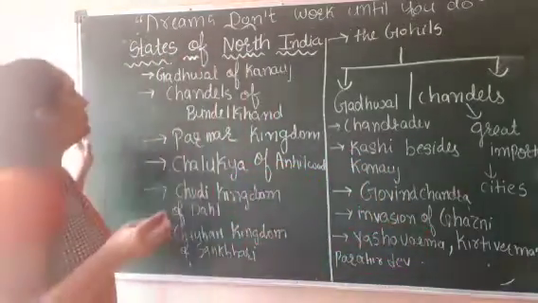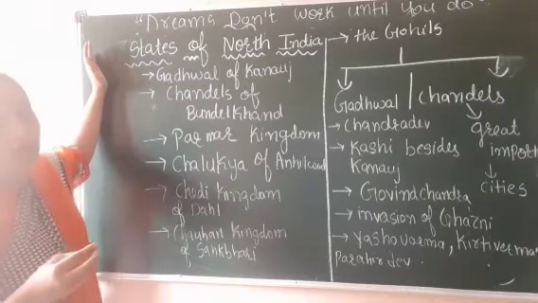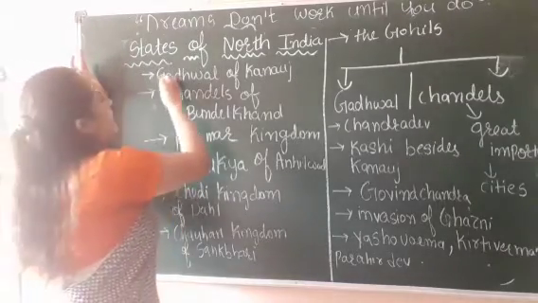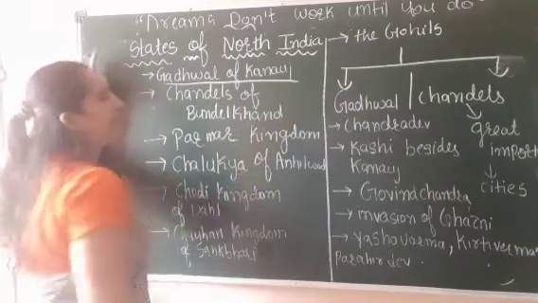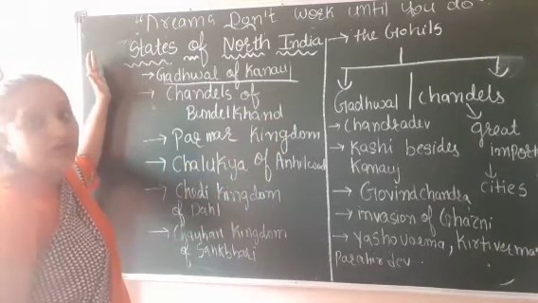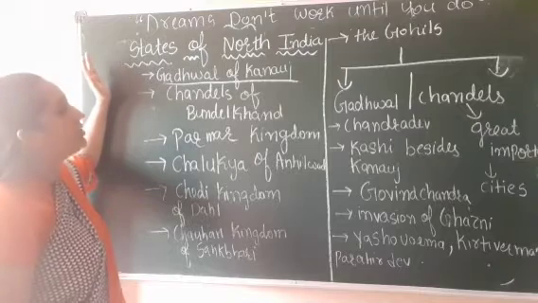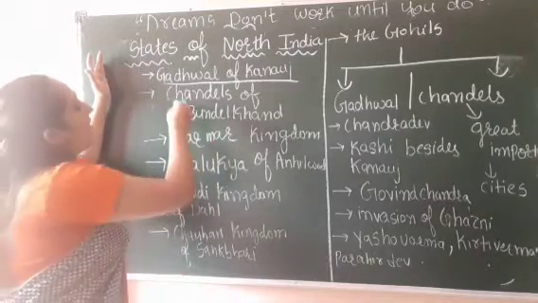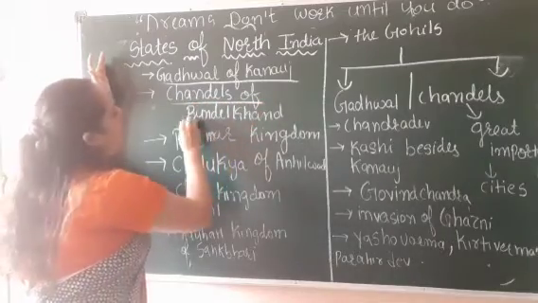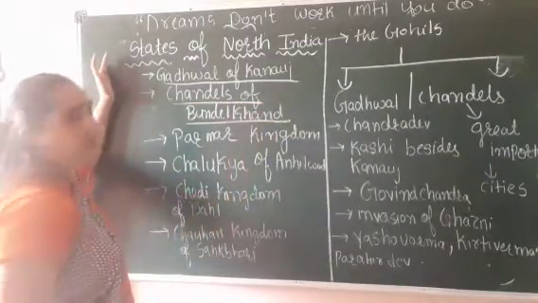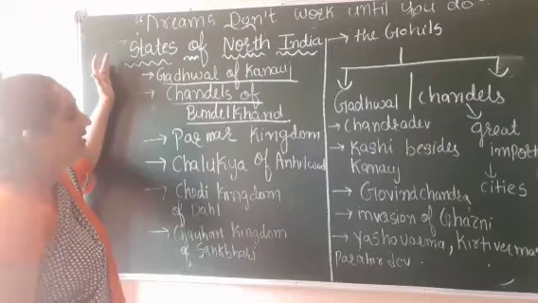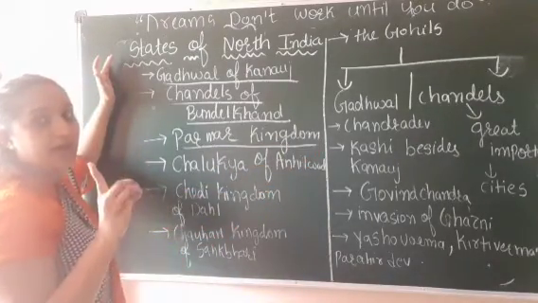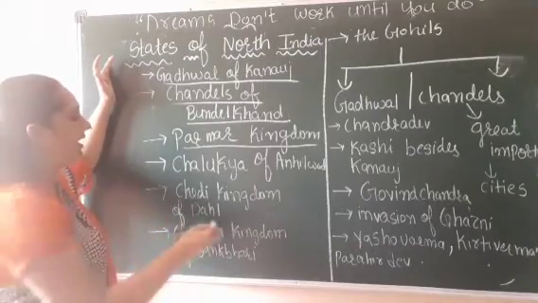Okay, now first we will start with the north part of India. Gadwal of Kannauj. Gadwal place was where Harshvardhan was ruling, right? So they established Gadwal of Kannauj. Then Chandels of Bundelkhand. Parmar kingdom in Malwa.